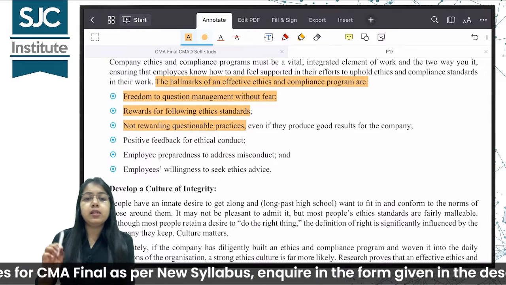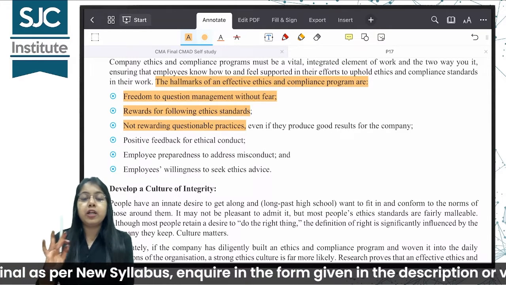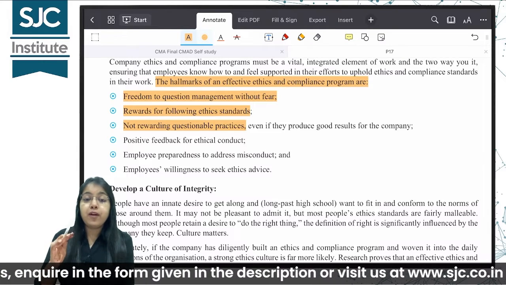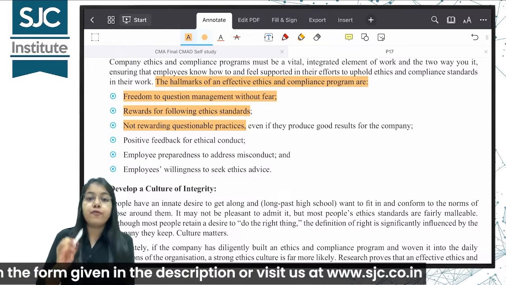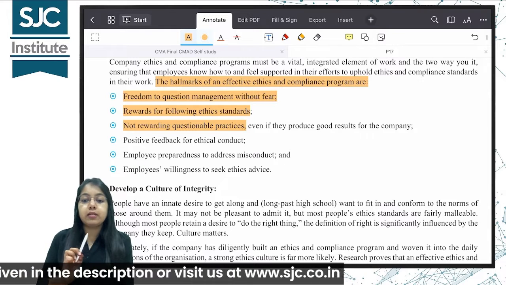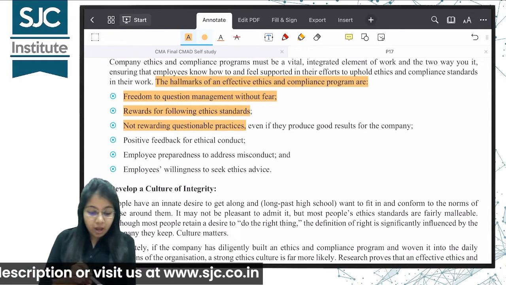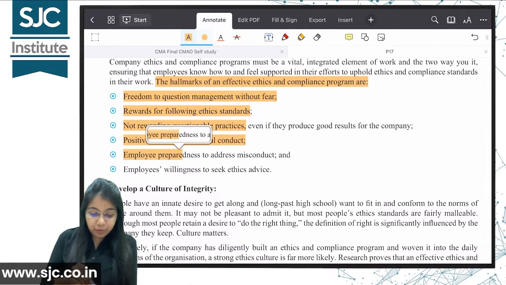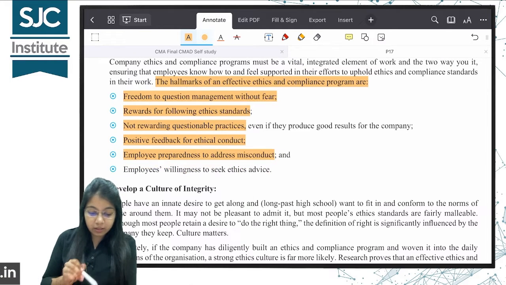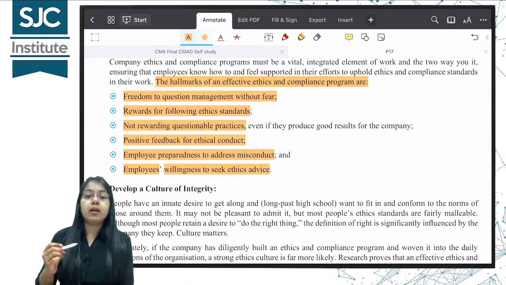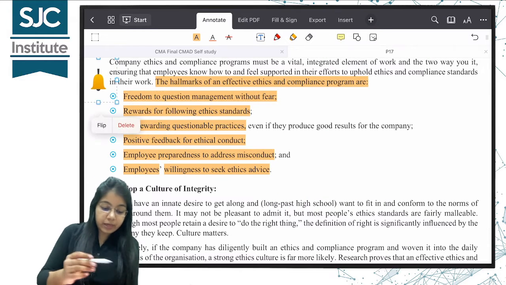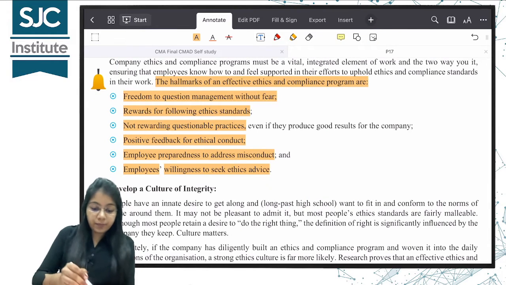A salesman is giving me huge sales but is not following ethical practices. Should I promote him? No. If I am not promoting him, that means I am following an effective ethics and compliance program. Positive feedback for ethical conduct. Employee preparedness to address misconduct. Employees' willingness to seek ethics advice. All these are features of an effective ethics and compliance program.